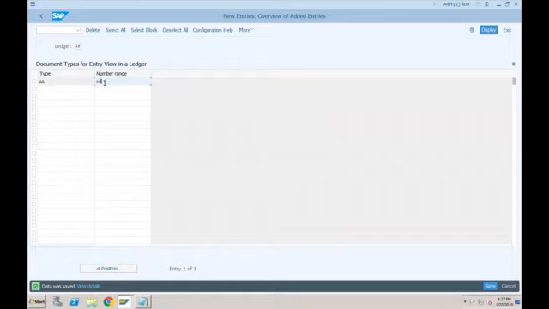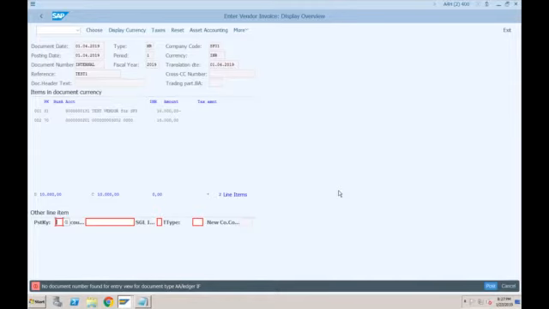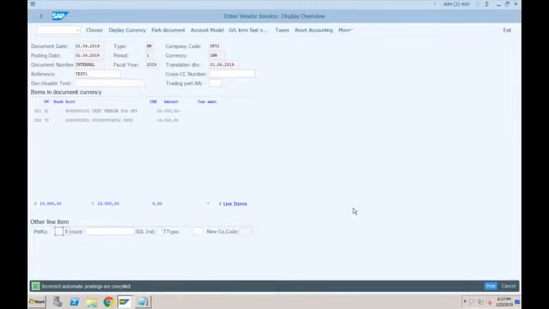Okay, 01 is already being used for document types SA, AB, which are used for ledger posting 0L. So we need to create a separate number range which should not be disturbed for 0L, which should be completely different for IFRS. Okay, so now if you again go back to our invoice and let's try to post this. Okay, so now the system has posted the document.